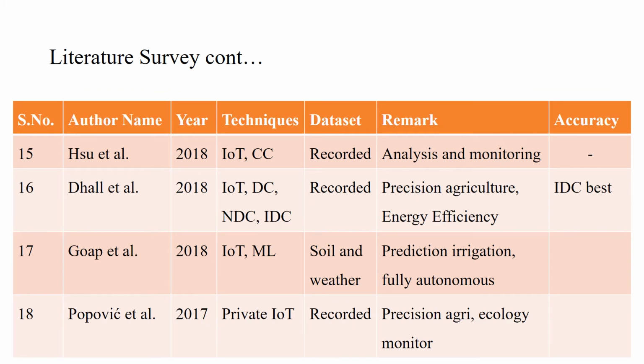Then some have done work on analysis and monitoring the field, analyzing various problems in the field, and taking action according to that. Using image processing, they see whether water is required or fertilizer is required, or if there is any damaged crop. And finally, and most important, prediction, irrigation and precision agriculture.